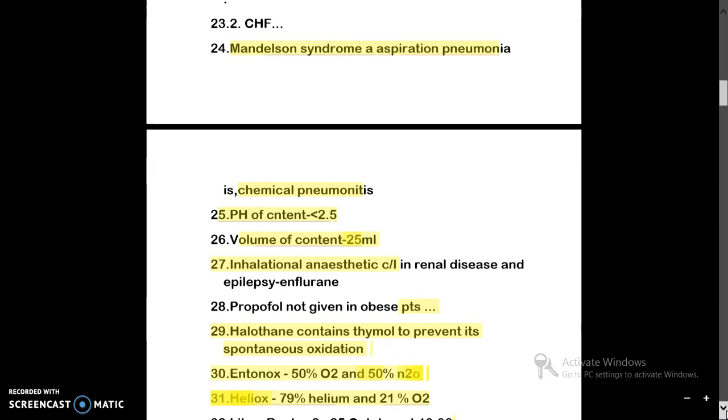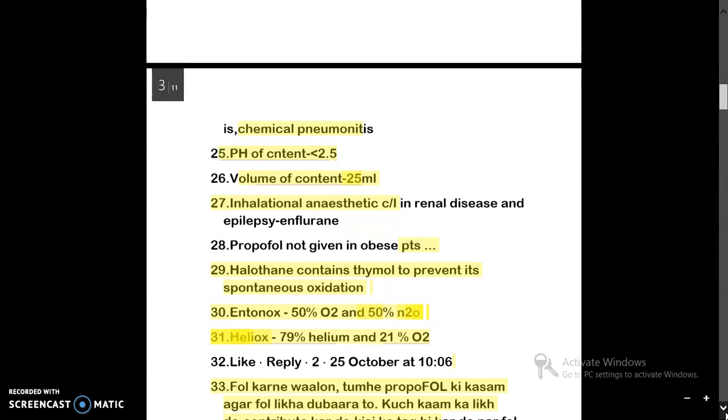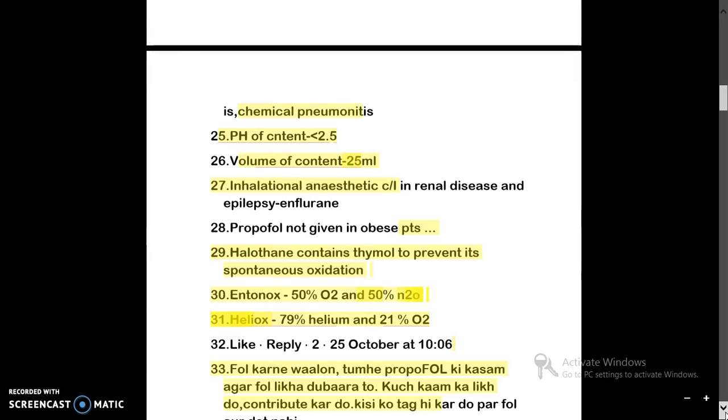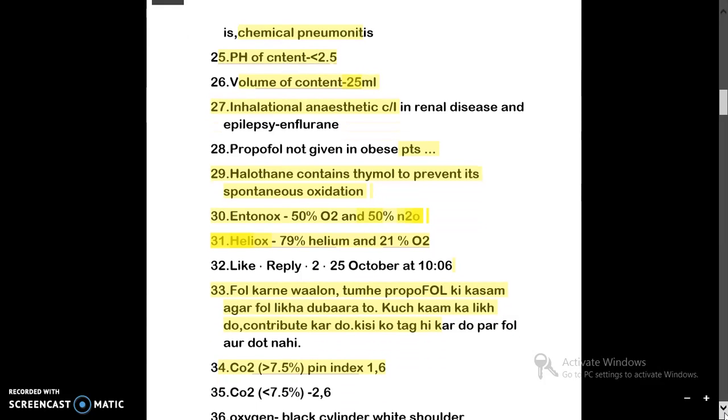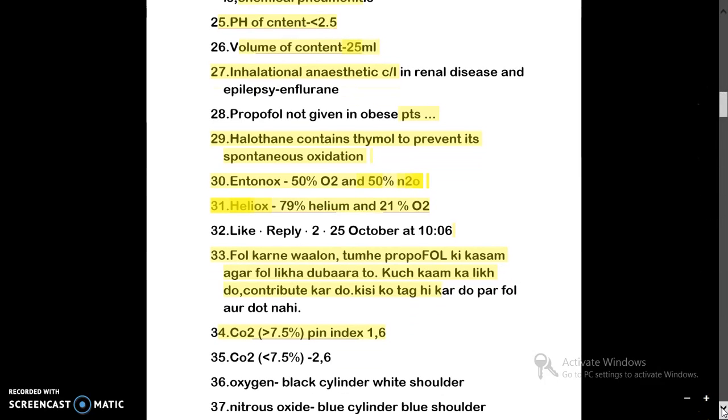Then inhalational anesthetic contraindicated in renal disease and epilepsy, means you have a patient with renal disease and he is having epilepsy, so you cannot give him enflurane. The question is asked, okay, deranged renal function with epilepsy or CNS disorder, so you cannot give enflurane, it is contraindicated. And likewise, propofol is not given in obese patients.